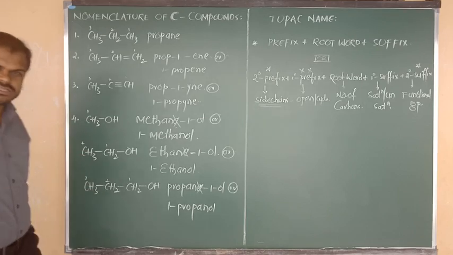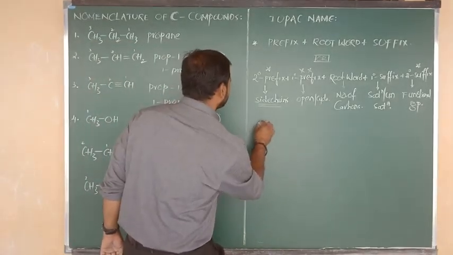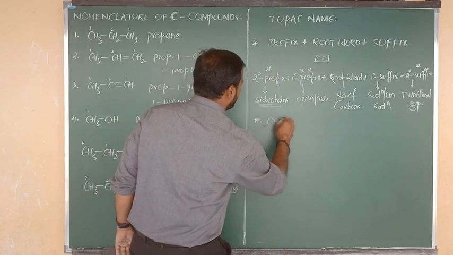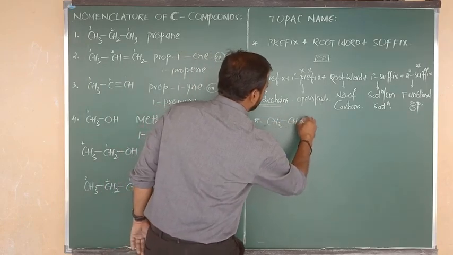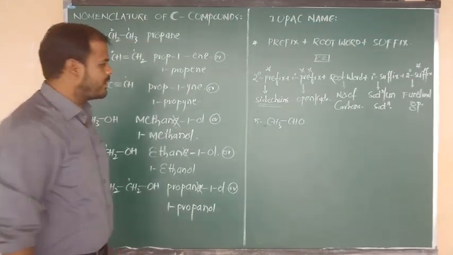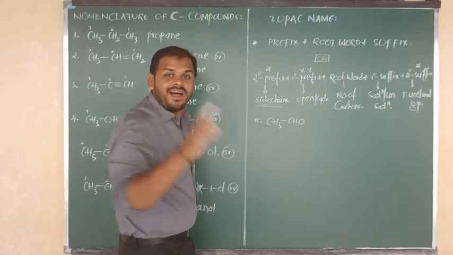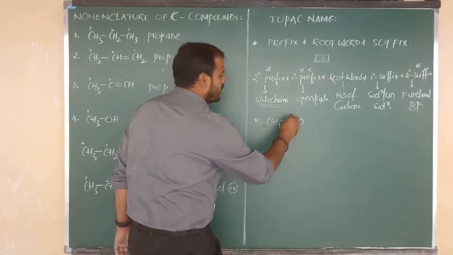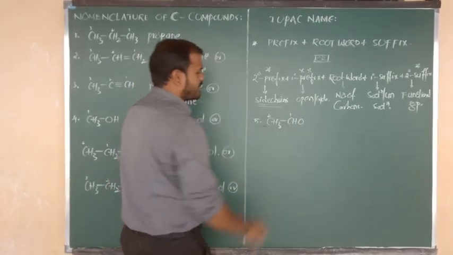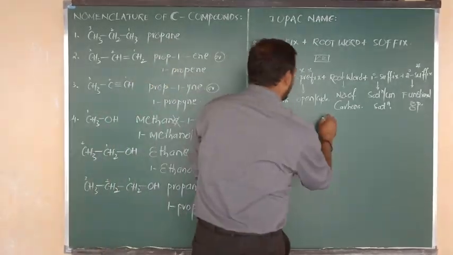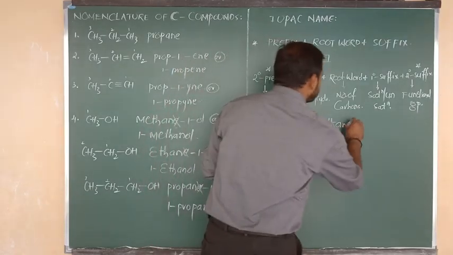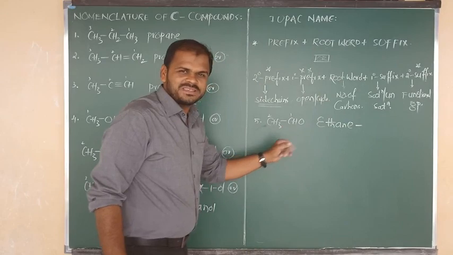Yes. And a final touch, I am going to tell you another example. Suppose CH3 bonded to CHO. CHO is nothing but the aldehyde group. You know the formula. It will get first priority because of the functional group carbon, and this is the second carbon. Two carbons are there. What is the root word? Eth, and they have a single bond, so we say ane, but the functional group is aldehyde.